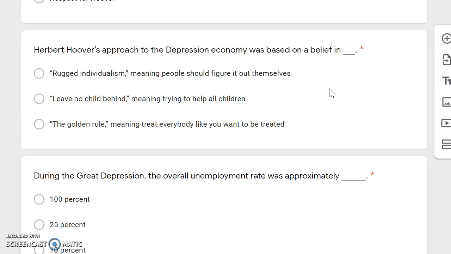Herbert Hoover's approach to the Depression economy was based on a belief in rugged individualism, meaning people should figure it out themselves. Leave no child behind, meaning trying to help all children. Or the golden rule, meaning treat everyone like you want to be treated.